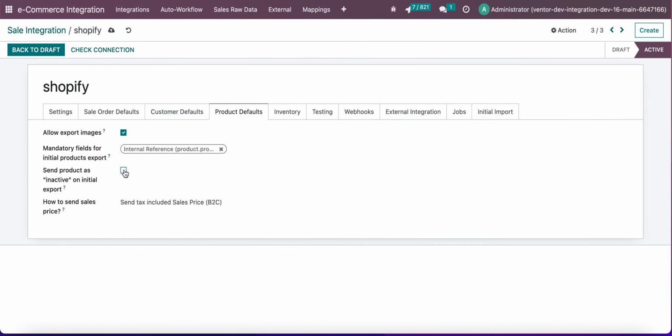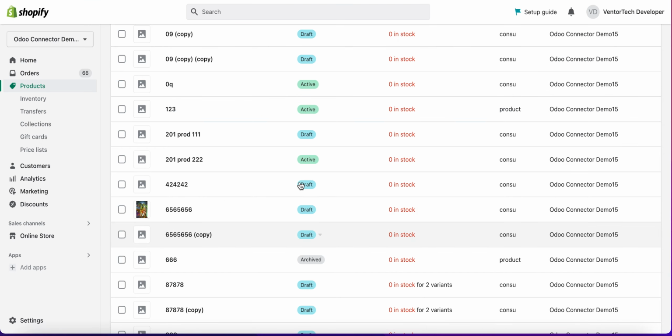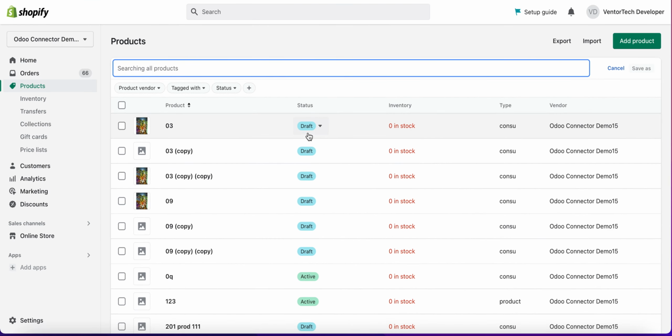When we set this checkbox as active and click on the Save button, all the products will be sent in status draft, and you can change the status manually.